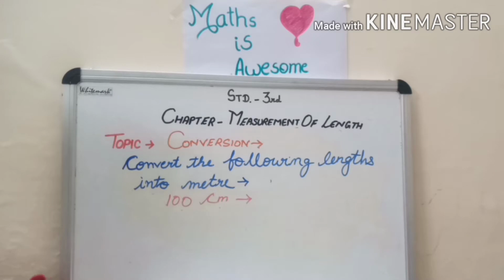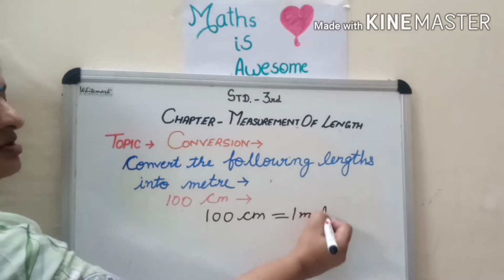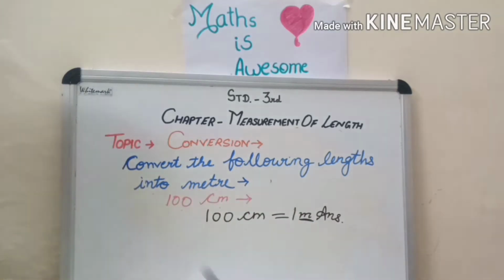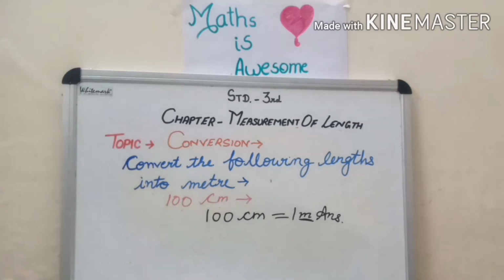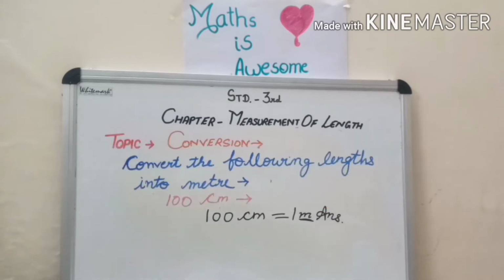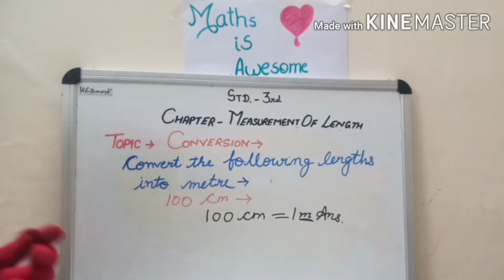Children, I already told you how many centimeters are there in 1 meter. We know that 100 centimeter is equal to 1 meter. So this is the answer. Children, make sure whenever you write an answer, writing the unit is very important. Otherwise, your marks will be deducted in the exams if you do not use the unit, that is meter or centimeter, whatever they ask from us in the question.